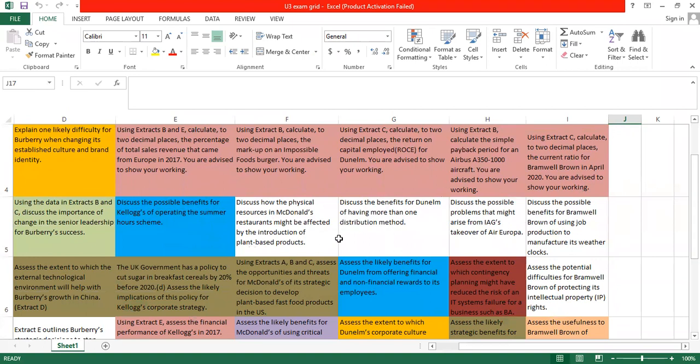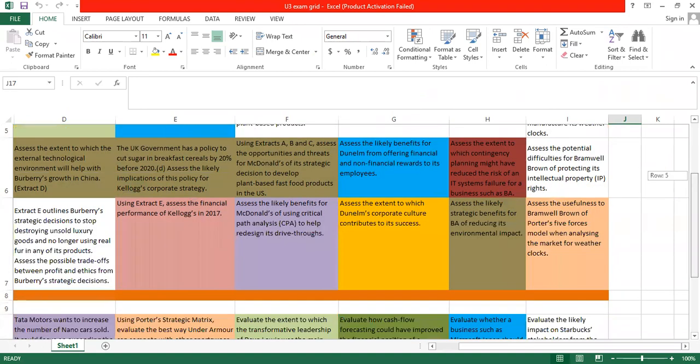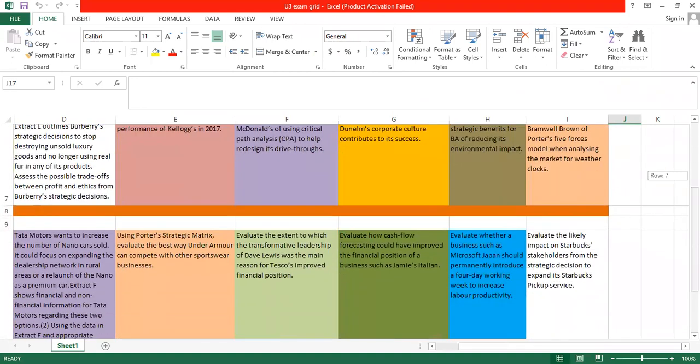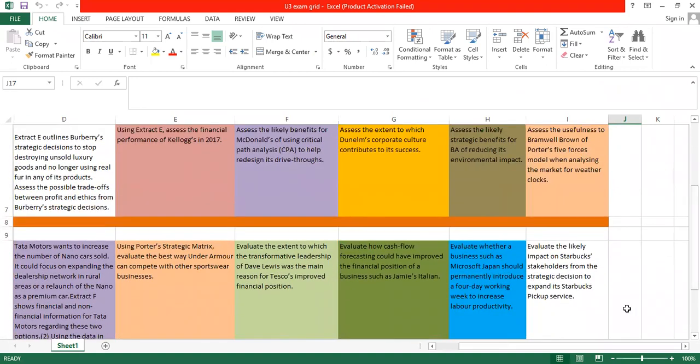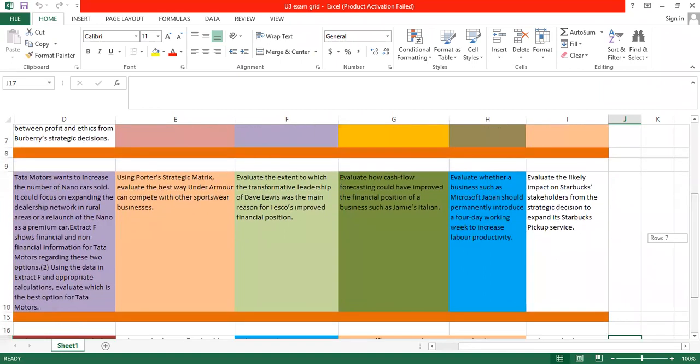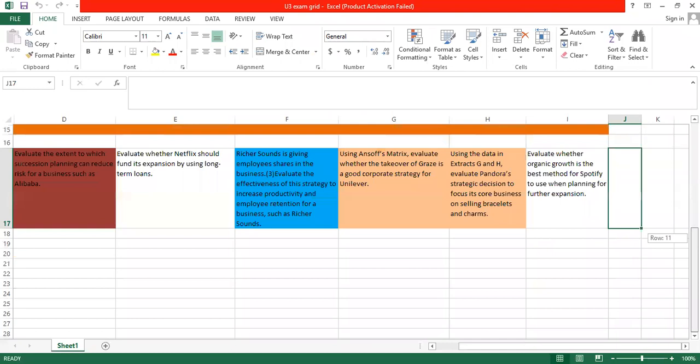Also, you can see another question: strategic decision to expand their pickup service, an organic growth question. This is a 20-marker. And like that, evaluate whether organic growth is the best method for Spotify to use for its plan. It's another 20-marker on organic growth. You can see another question: evaluate whether Netflix should fund its expansion by using a long-term loan. This is another organic growth question.